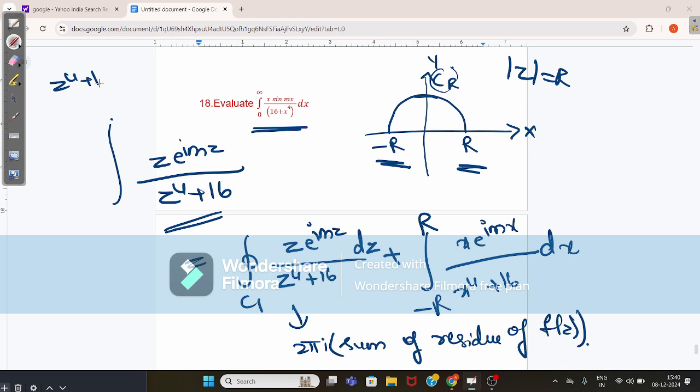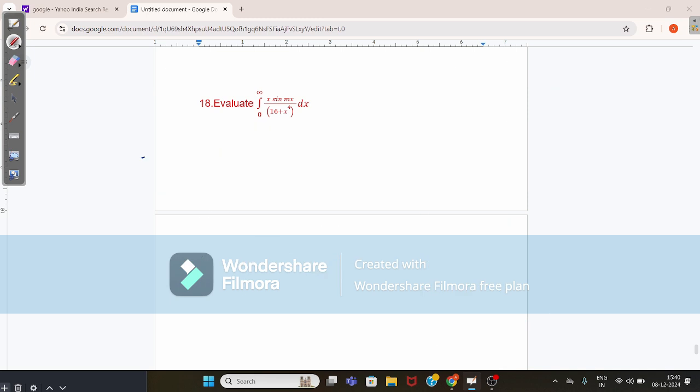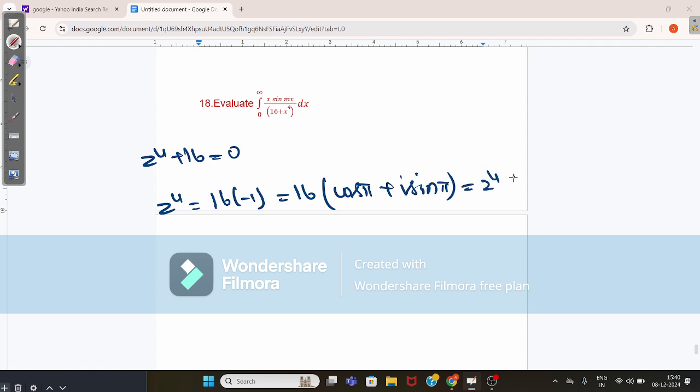So consider the poles of this equation. For z power 4 plus 16, we have to find the poles of this equation. The poles are given by z power 4 plus 16 equals 0, which gives z power 4 equals 16 into minus 1, that equals 16 into cos pi plus i sin pi, that equals 2 power 4 into cos (2n plus 1) pi plus i sin (2n plus 1) pi.